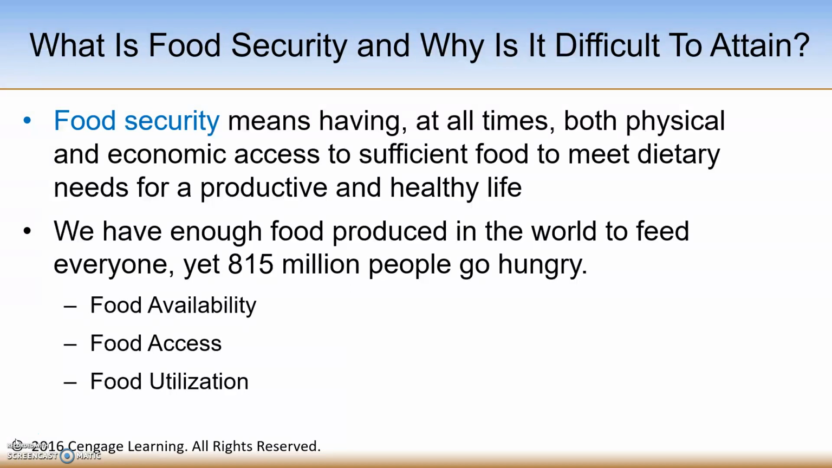So, the World Health Organization, or the WHO, defines three main aspects of food security, and they are food availability, food access, and food utilization. Food availability is having a sufficient supply of food available on a consistent basis. The food can be either locally produced or imported from other places.